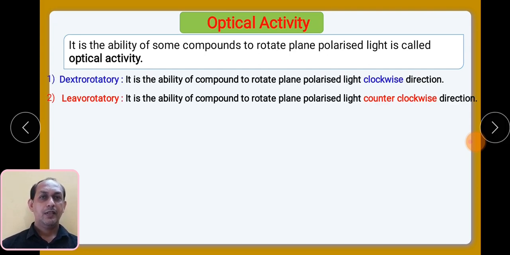If your compound is dextrorotatory, as we have seen in the last slide, you will observe that it rotates the plane polarized light in the clockwise direction.